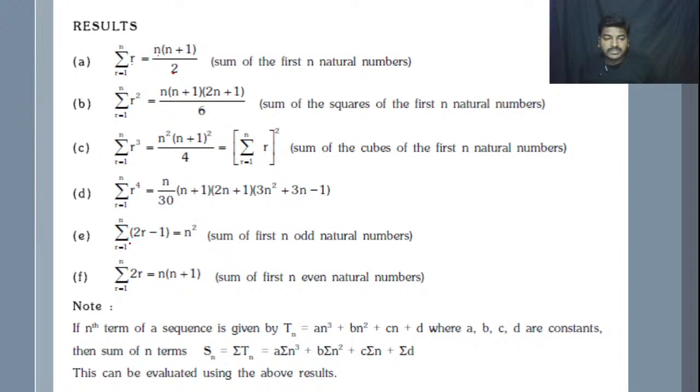So here we have a summation symbol. So we have to say the sum of odd numbers is equal to n square. Similarly, the sum of even numbers is equal to n into n plus 1. And keep it down as a note here.